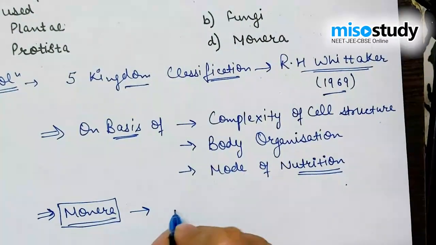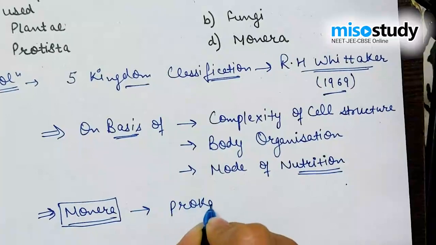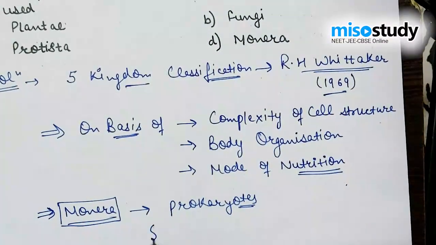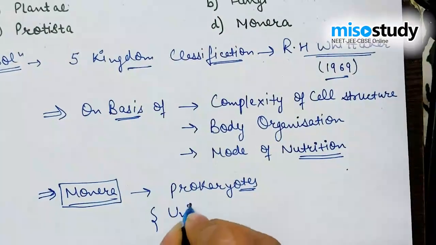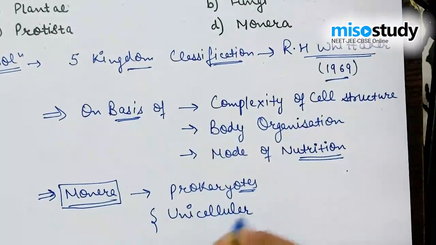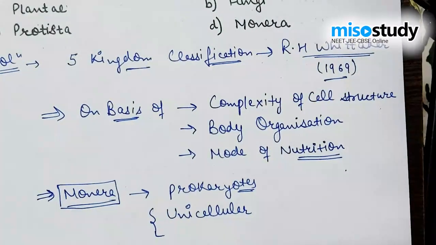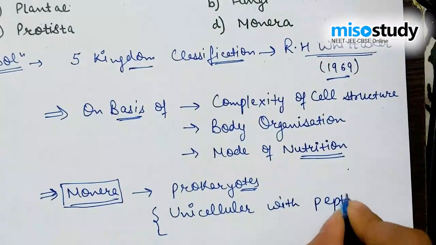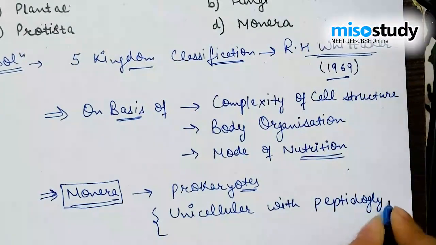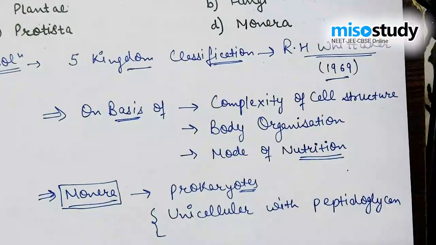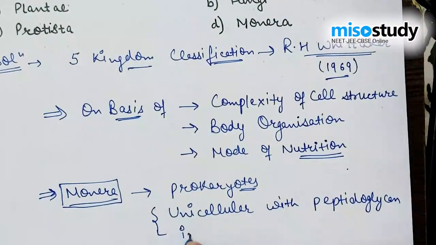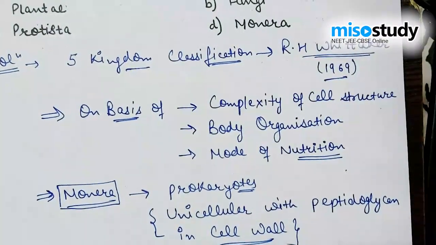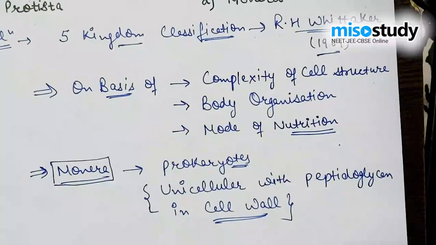Firstly, in the five kingdom classification, Monera includes all the prokaryotes that are generally unicellular, with peptidoglycan in their cell wall. This is the unique feature generally possessed by the moneran organisms.